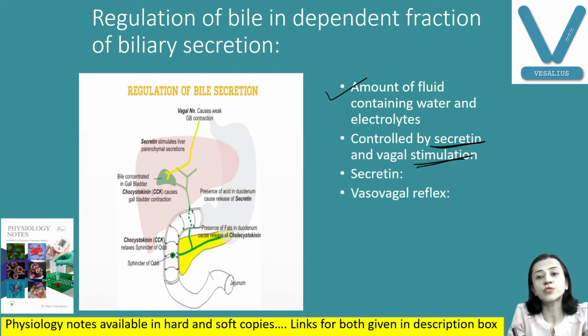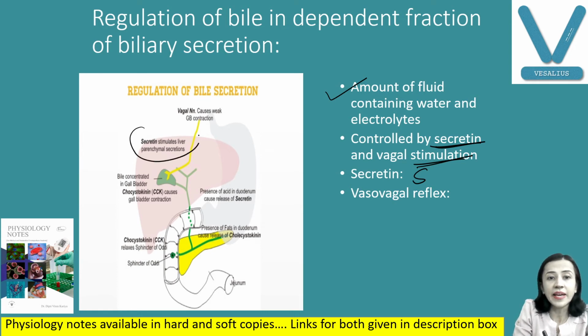Secretin is the hormone secreted by S cells of the duodenum and jejunum in response to acidic chyme. When secretin is secreted, it acts on the ductal cells of the hepatic ducts. The mechanism of action, we have discussed: cyclic AMP, second messenger system, and it also produces watery fluid with the bicarbonate ion. Also secretin stimulates liver parenchymal secretion, and so bile secretion is increased.